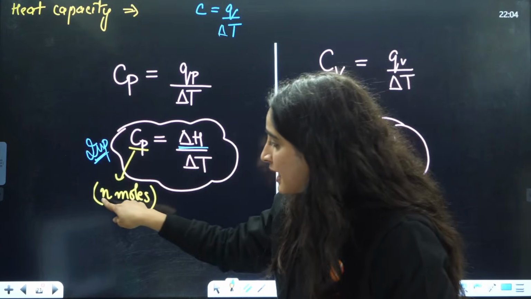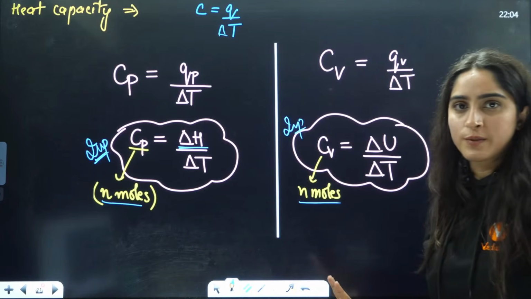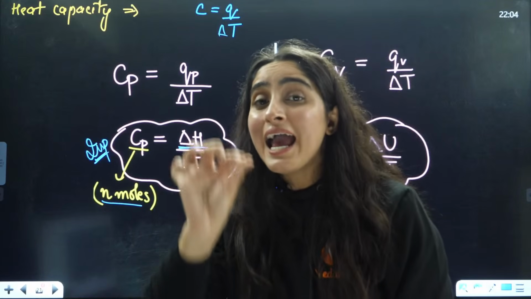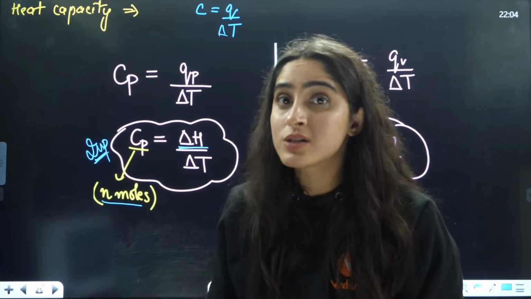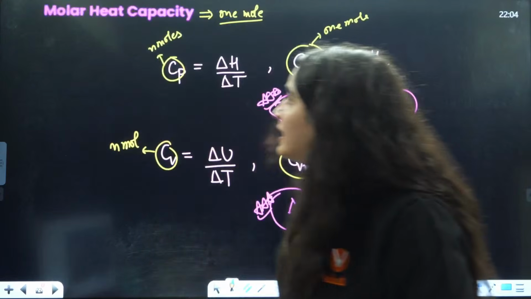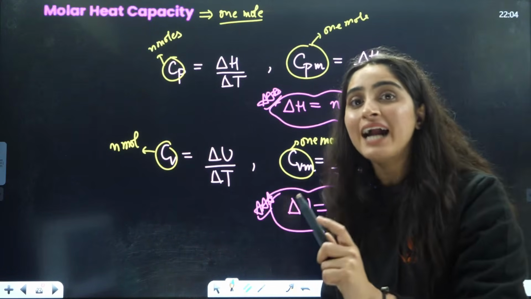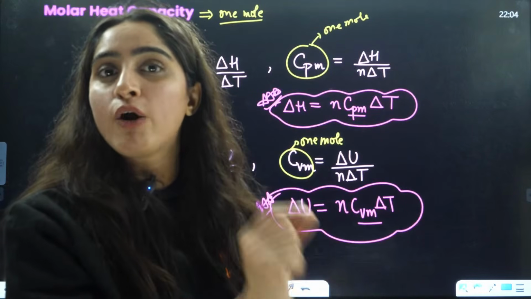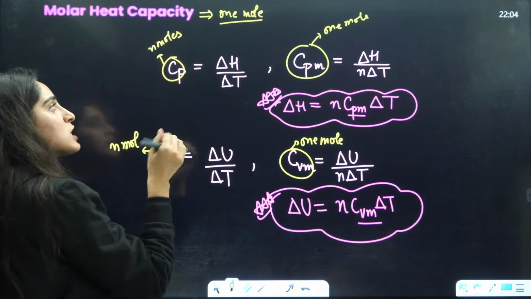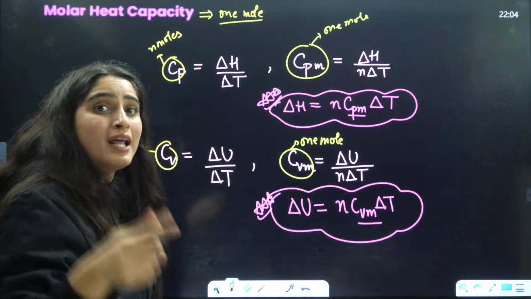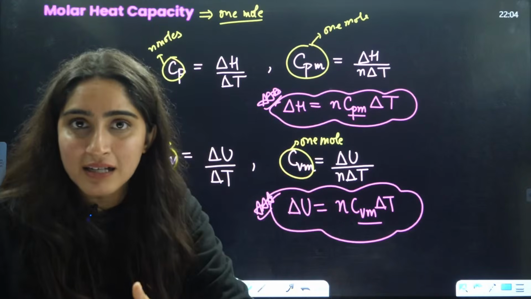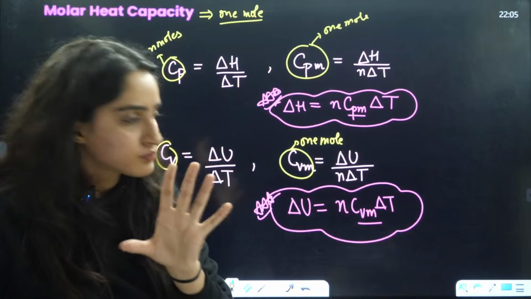Now, this Cp is basically for N moles, and this Cv is for N moles. In books they have written something in brackets, that's why students get confused here. Cp and Cv are for N number of moles. If you want to calculate it for 1 mole, that is called molar heat capacity, and in that case you have to divide Cp or Cv by N, the number of moles. So Cp is for N moles, but Cpm is the molar heat capacity at constant pressure, and Cvm is the molar heat capacity at constant volume.